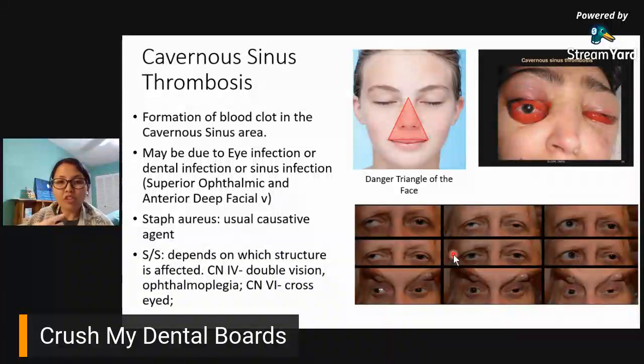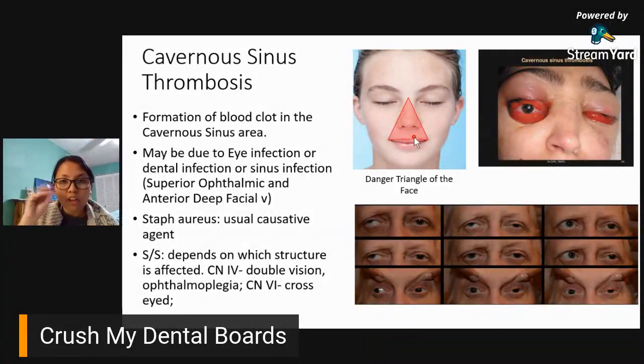So, kung merong infection, upper maxillary, upper teeth, you have infection in your eye, you have infection like anywhere, especially in this danger triangle of the face. If you have any infection in this area, anong pwedeng mangyari?